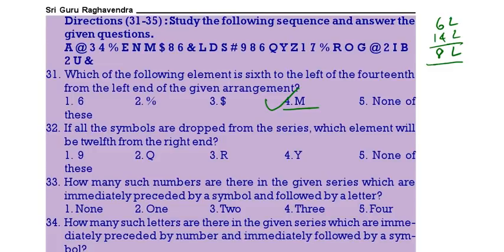Then, if all the symbols are dropped, which element will be 12th from the right? Now we have to drop all the symbols. If you drop all the symbols, then which one will be 12th from the right end? So 1, 2, 3, 4, 5, 6, 7, 8, 9, 10, 11, 12th one will be Y. Y is the correct answer.